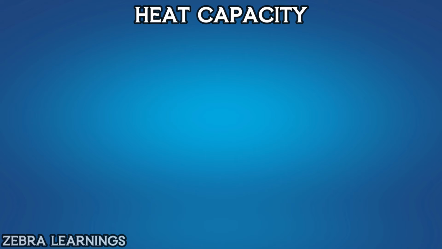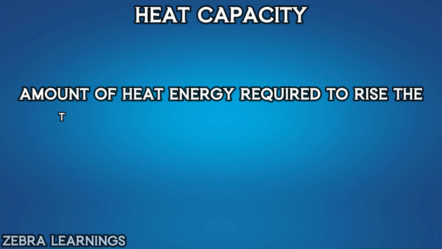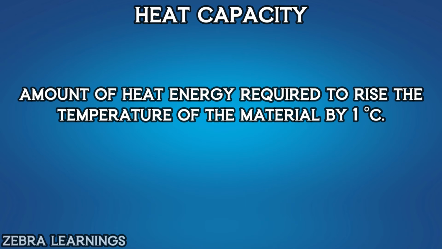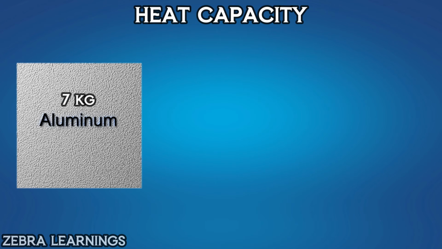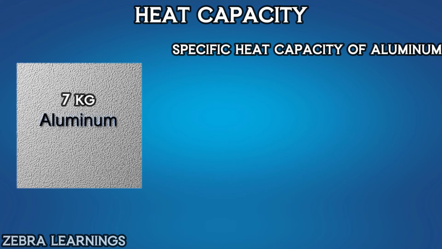Now, what is the heat capacity of the material? The heat capacity of a material is the amount of heat energy required to raise the temperature of the material by 1 degree Celsius. For example, let's take a 7 kilograms aluminum block. The specific heat capacity of aluminum is 897 joule per kilogram degree Celsius.